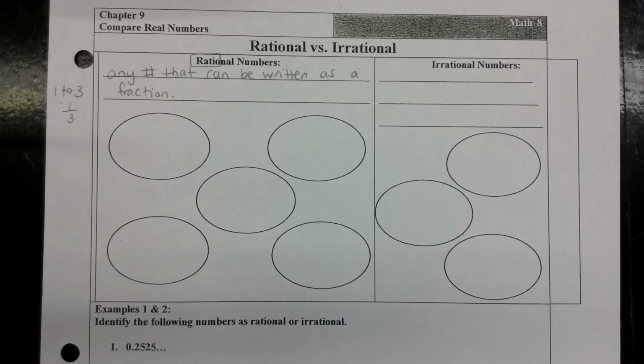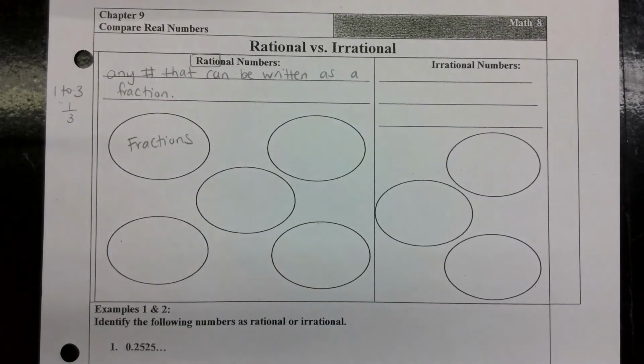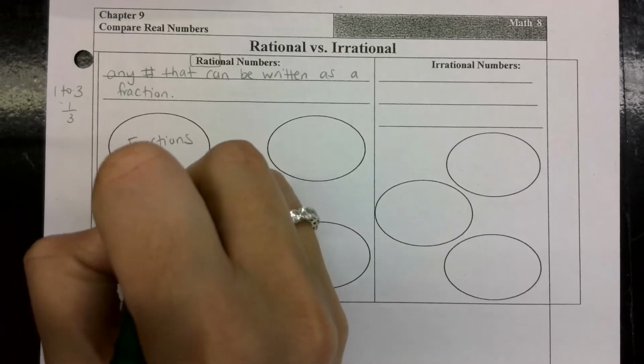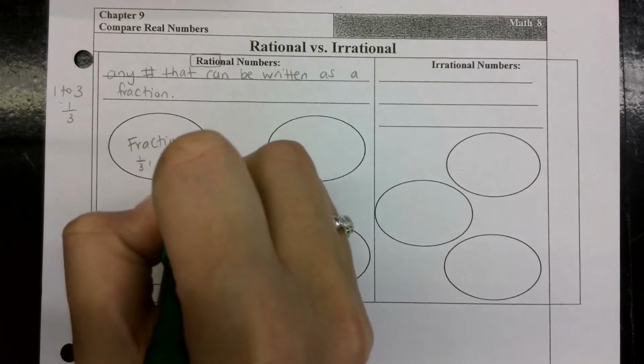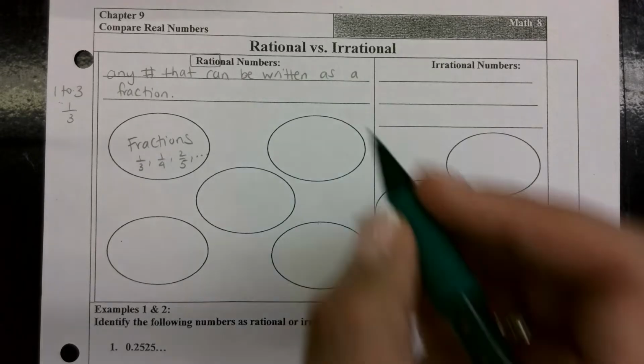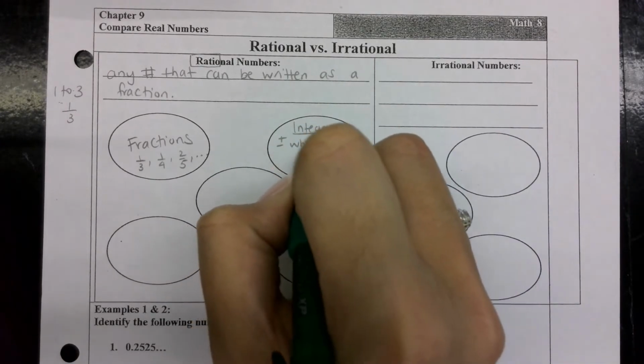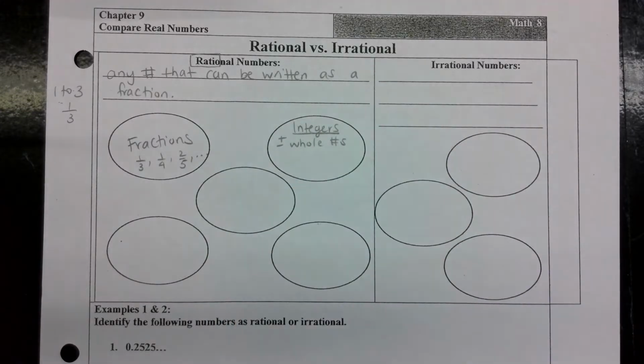So obviously, if any number that can be written as a fraction is rational, then fractions are a type of rational number, right? That makes sense. Fractions can be written as fractions: 1/3, 1/4, 2/5, etc. Those are all fractions, therefore they're all rational numbers. Integers, which are positive or negative whole numbers, can be written as fractions. Any whole number can be written as a fraction.